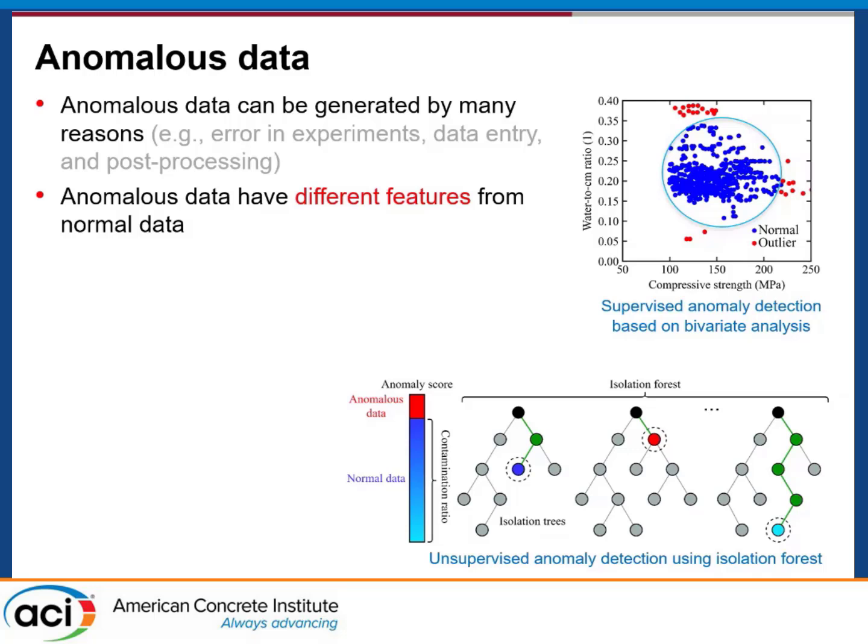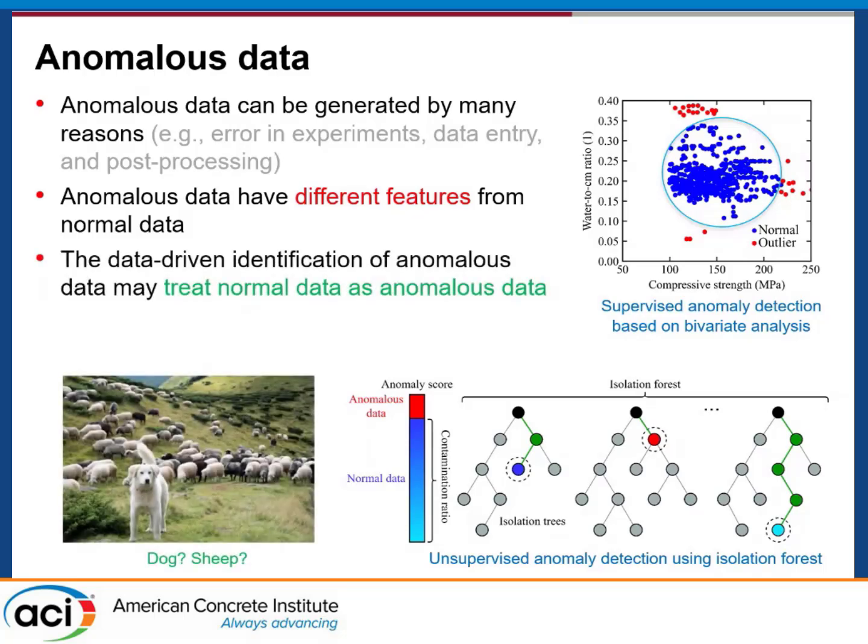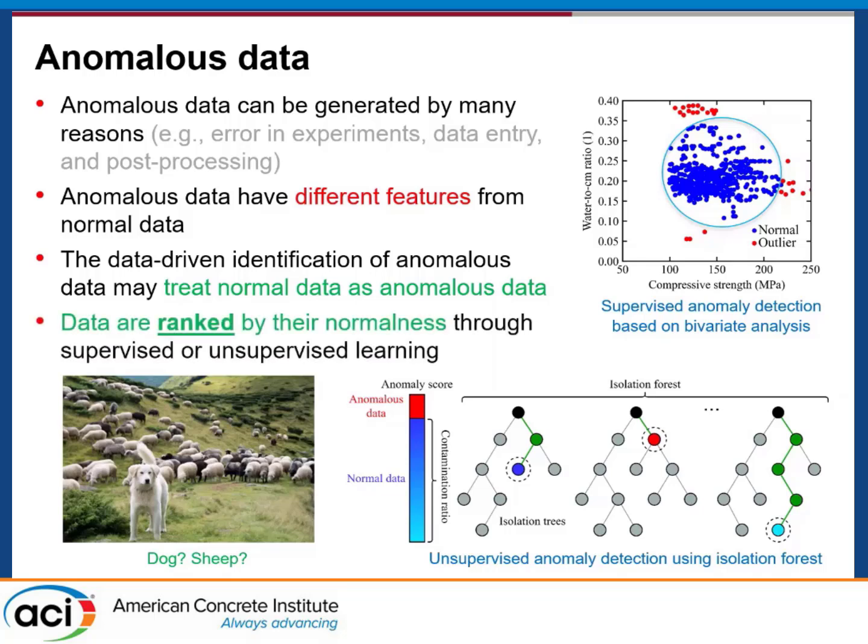So some of the data having very different features could be identified. Here you can see a very simple cluster analysis. Some red points are separated from the blue points. But this method is purely based on the data or computing technique. It's not based on testing data. It's not based on knowledge. So this method is not that reliable, right? It could have some errors. So we cannot just base it on this analysis. We need to think a little more beyond it.